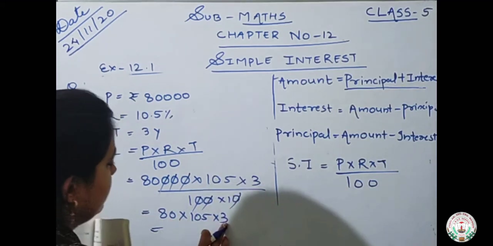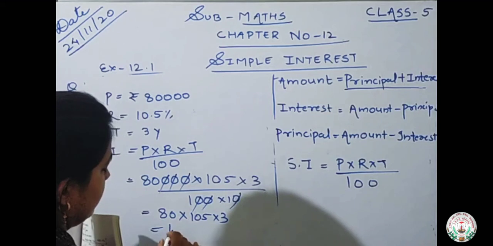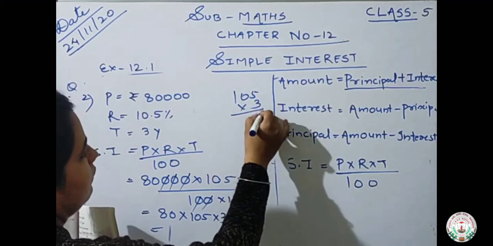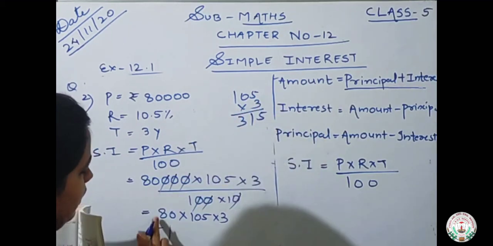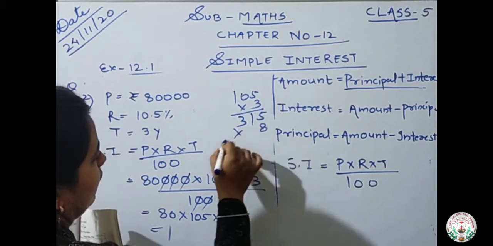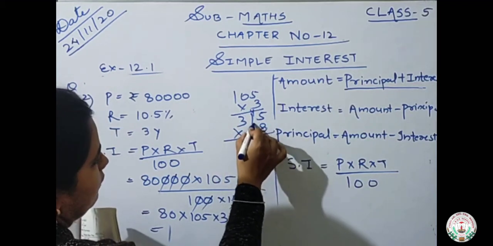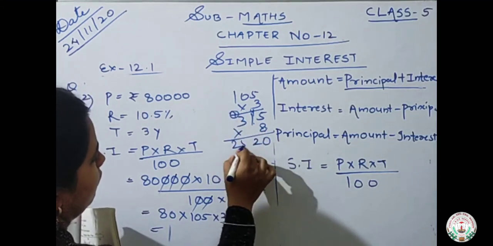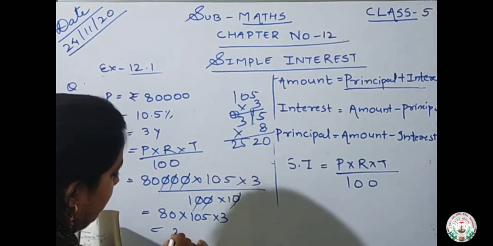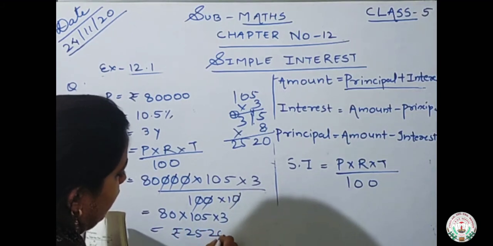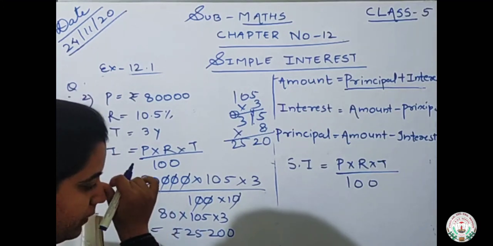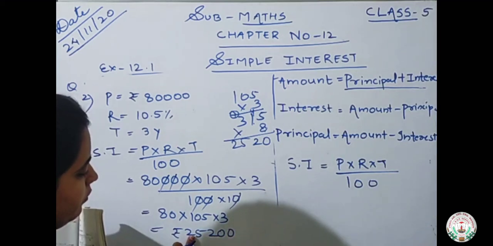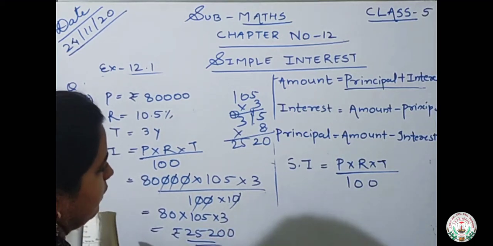So just multiply this. 105 into 3. 3 5s are 15, 5, 1 3 1s are 3. Then multiply it by 8. 8 5s are 40, 0, 4. 8 1s are 8, 8 plus 4 is 12, 2 carry 1. 8 3s are 24, 25. So what is the interest we got on this rupees is 25,200. Okay. 25,200 rupees is our interest.